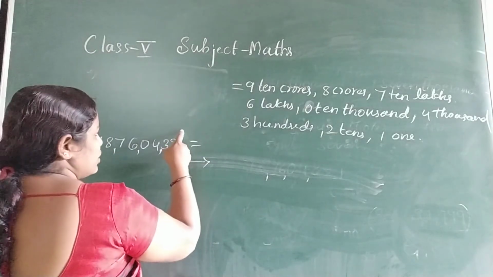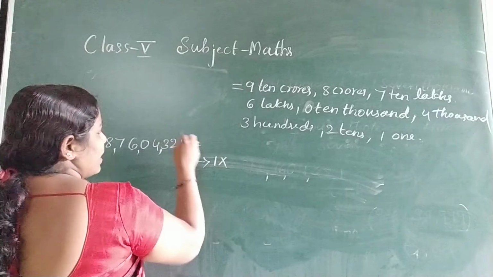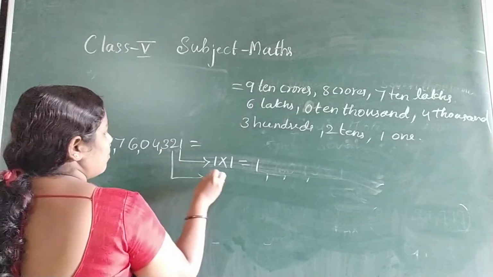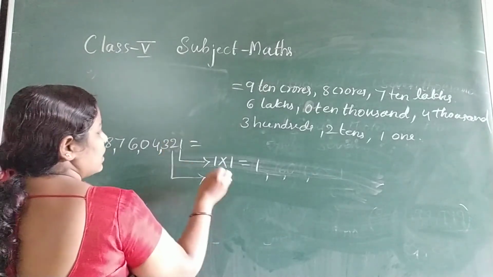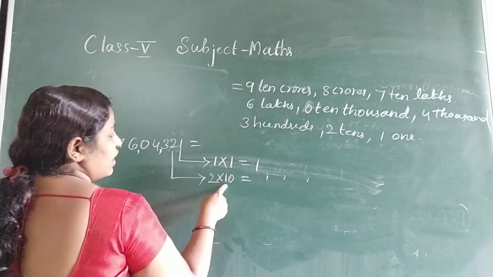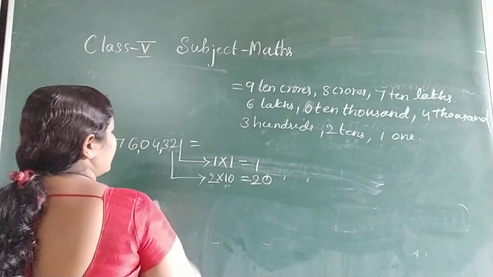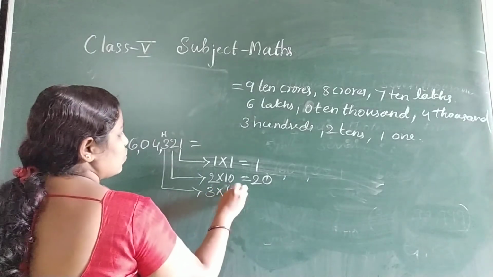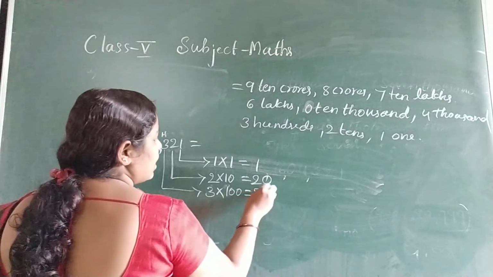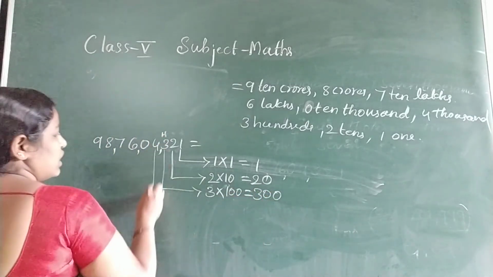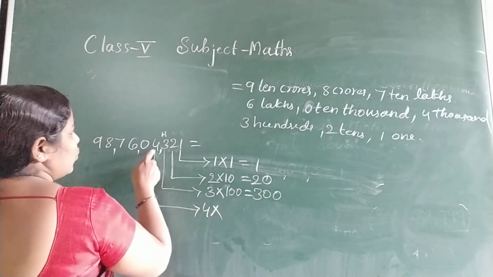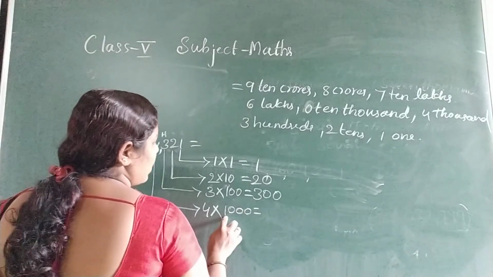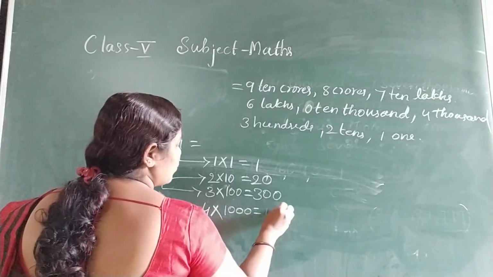1 is in the ones place. So 1 into ones, 1 one is 1. Next, which is the number 2? It is in which place? Tens place. So 10. 2 tens are 20. Next, the number is 3. In which place? Hundreds. So 100 you write. 3 hundreds are 300. Next, the number is 4. Which place is it? 1000. So 4 thousands are 4,000. The remaining zeros you write.